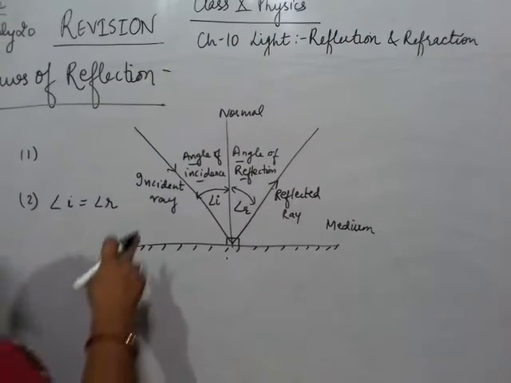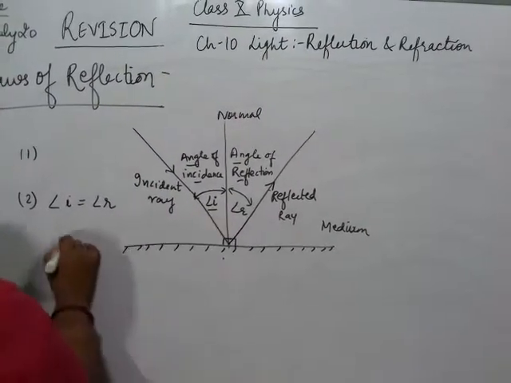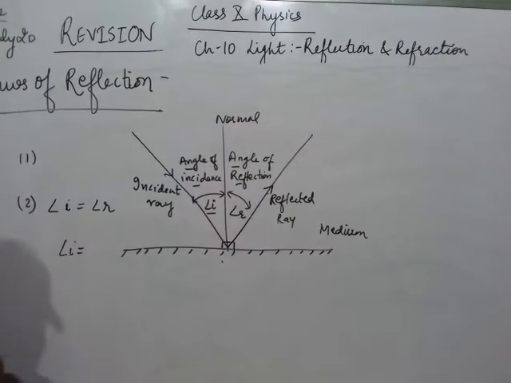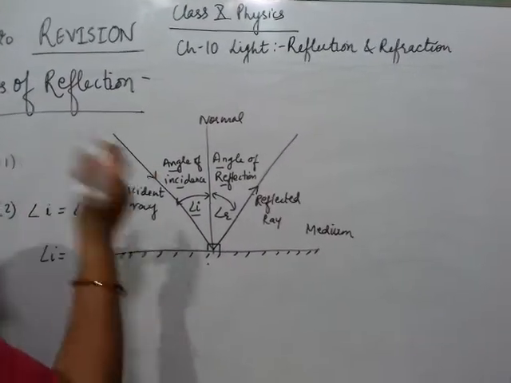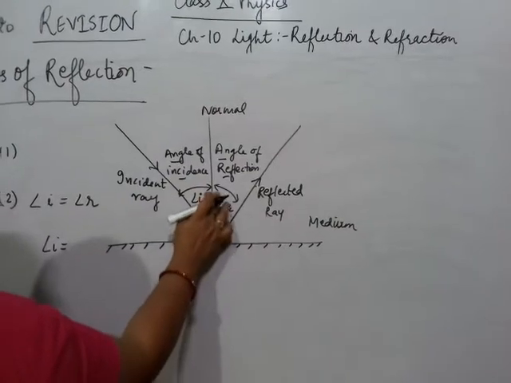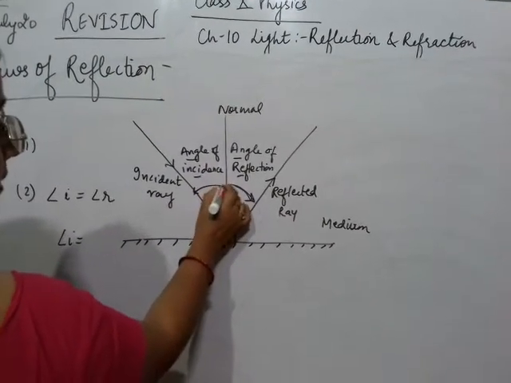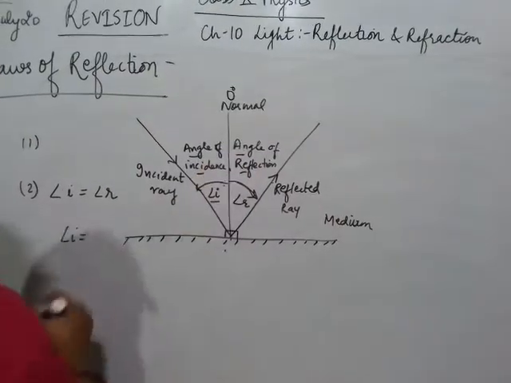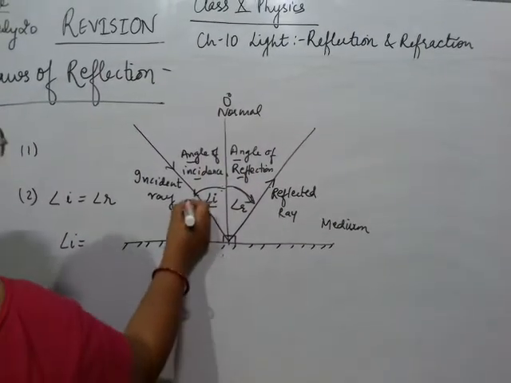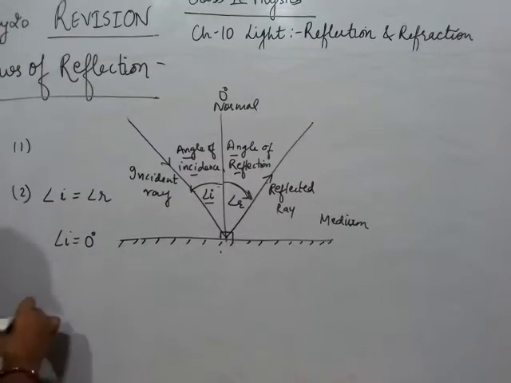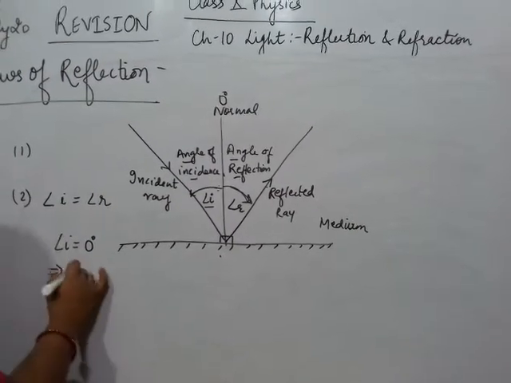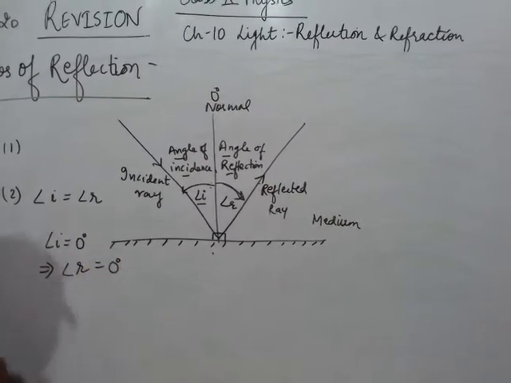Now, all angles I and R are measured from the normal. The normal is taken as 0 degrees always. If my angle I becomes 0 degrees, then as per this law, angle R should also be 0 degrees.